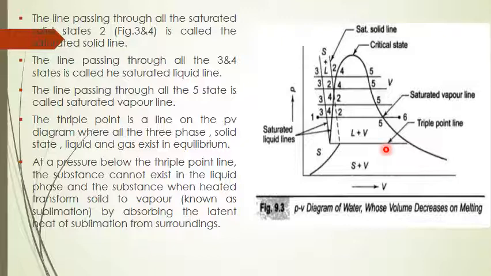Now at a pressure below this triple point line, the substance cannot exist in the liquid phase, and the substance when heated transforms directly from solid to vapor by absorbing the latent heat of sublimation from the surroundings. I repeat this sentence: at a pressure below this triple point line, the substance cannot exist in the liquid phase, and when heated transforms directly from solid to vapor by absorbing the latent heat of sublimation from the surroundings.